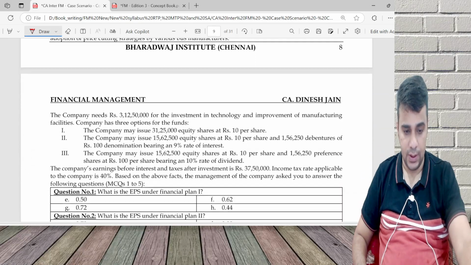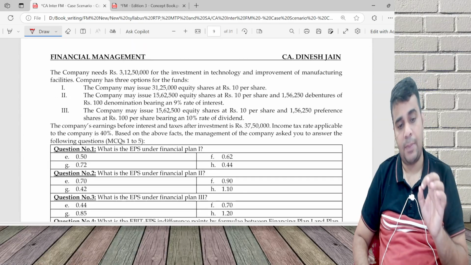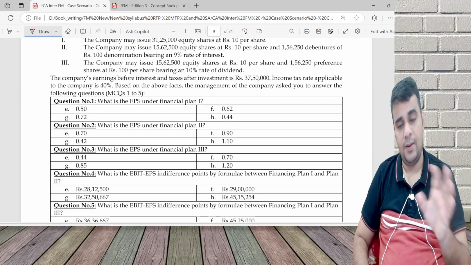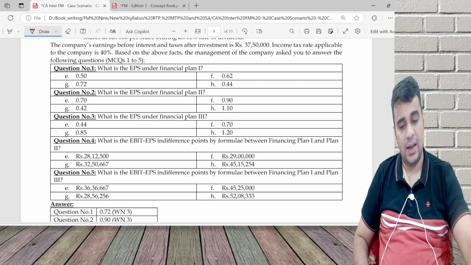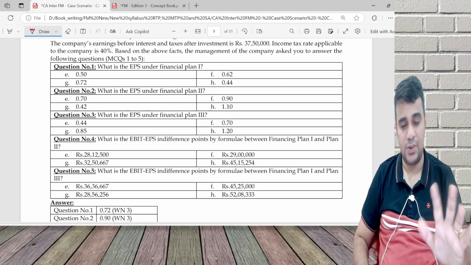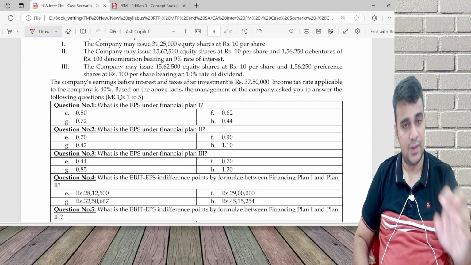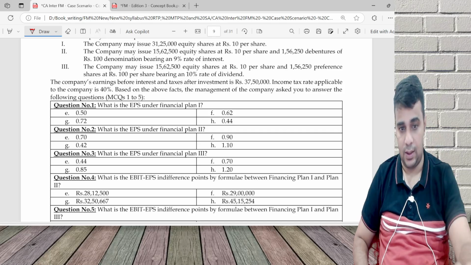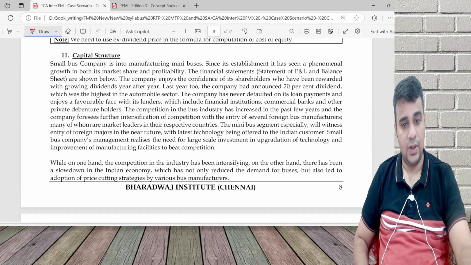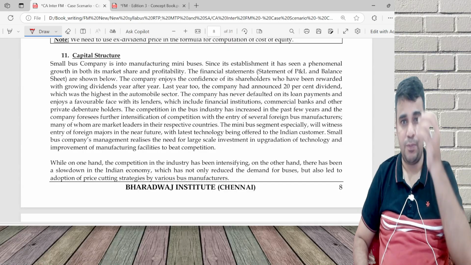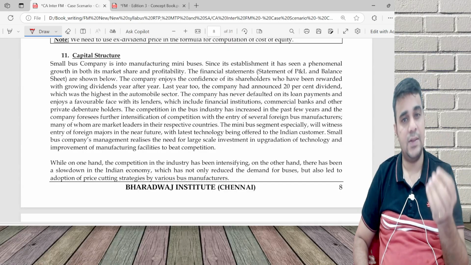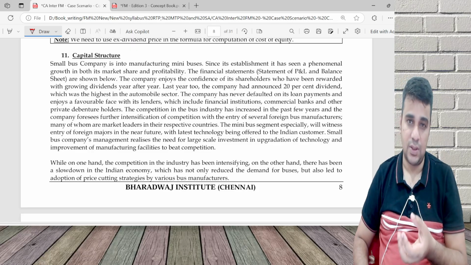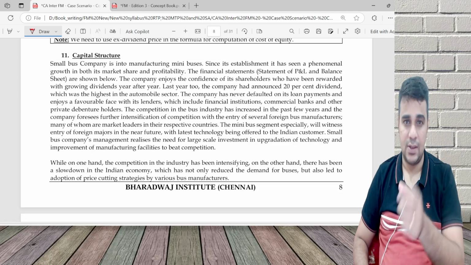It's a lengthy question, so let's look at the requirement. EPS under plan 1, plan 2, plan 3, and the indifference point between 1 and 2, and between 1 and 3. I don't think any shortcuts will work here, because they have not asked for multiple requirements. If there are multiple requirements within a question, we can do a shortcut. Here we used to have 3 steps. First step, you find out the alternative. Second step, you calculate interest, preference dividend, and number of equity shares for the alternative, and then calculate EPS.